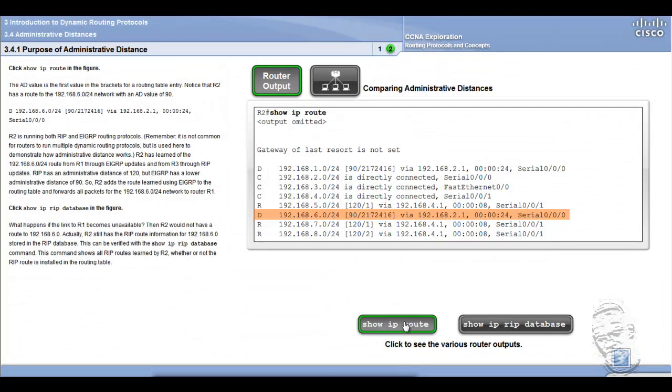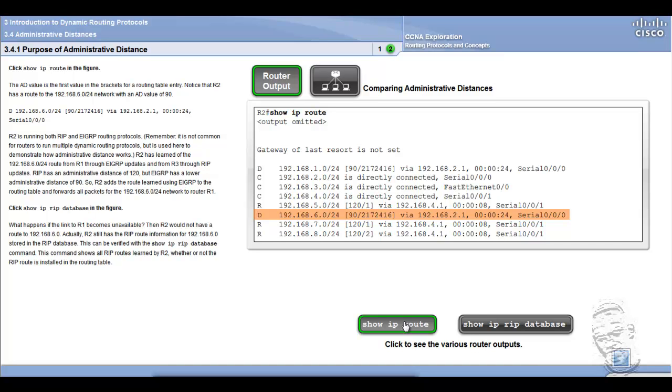Click Show IP route in the figure. The AD value is the first value in the brackets for a routing table entry. Notice that R2 has a route to the 192.168.6.0/24 network with an AD value of 90: 192.168.6.0/24, 90/2172416 via 192.168.2.1, 0 hours 0 minutes and 24 seconds, Serial 0/0/0.